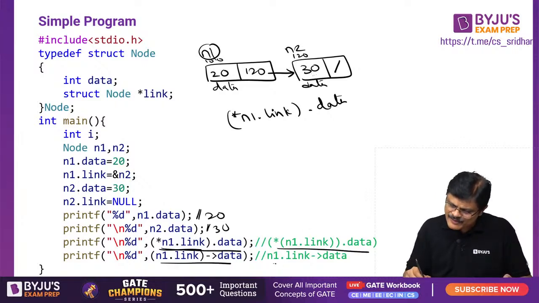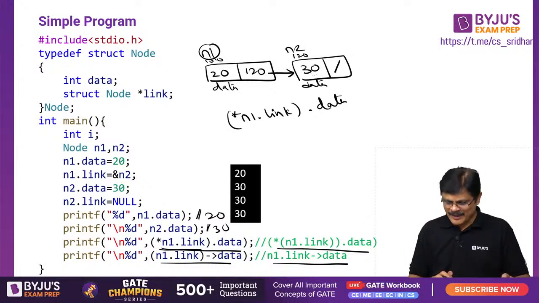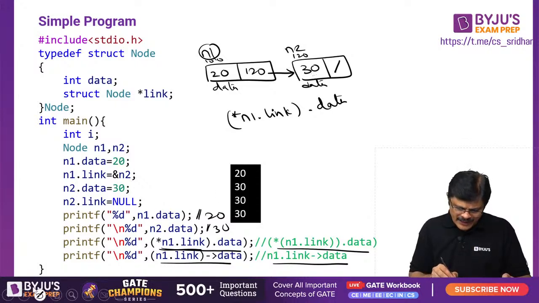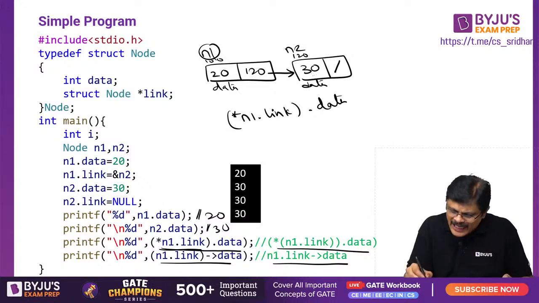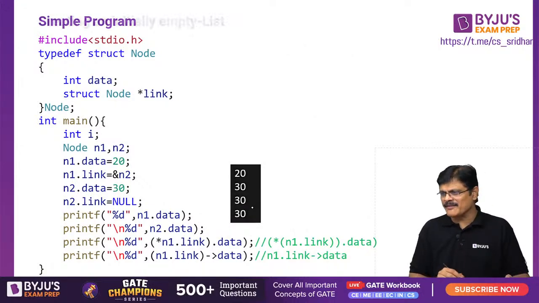There are multiple ways in which you can write it. I have written all the possible ways for this, my dear friends. Please go through that. Am I clear? I have 2 minutes. Now when you print this, what happens? N1.data is 20, N2.data is 30. And this link data, that is, using N1 you access the data, that also gives you 30, or using the right arrow operator you print, that also gives you 30, my dear friends.